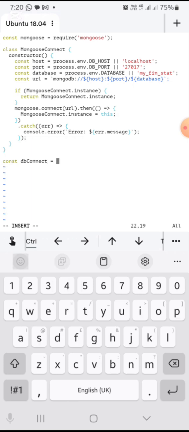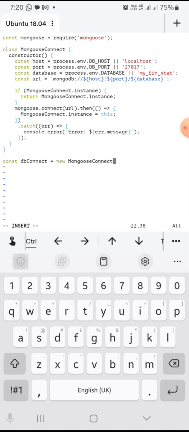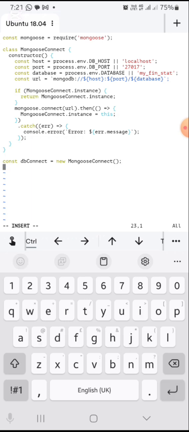Then this equals new, creating an instance of my mongoose class. And we just close that, and we export.